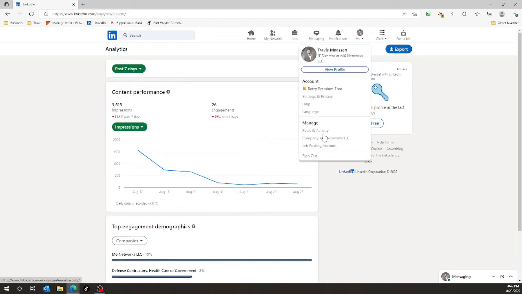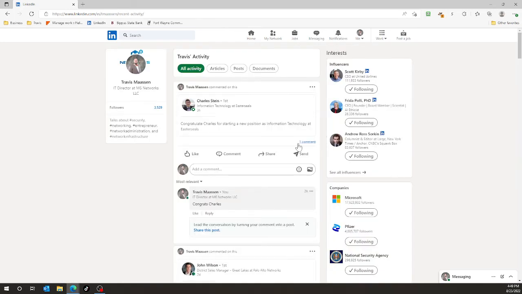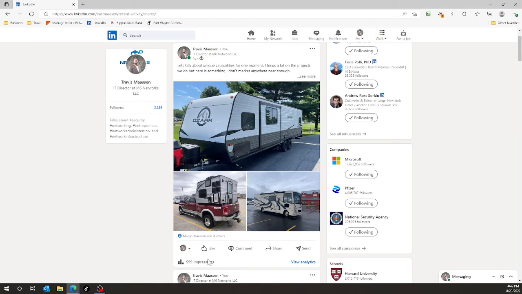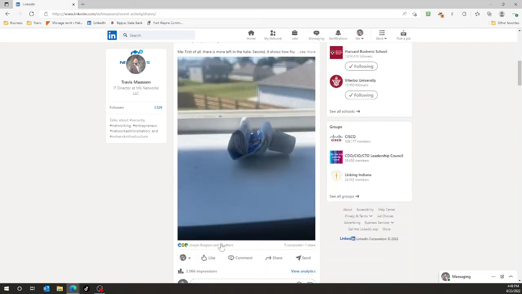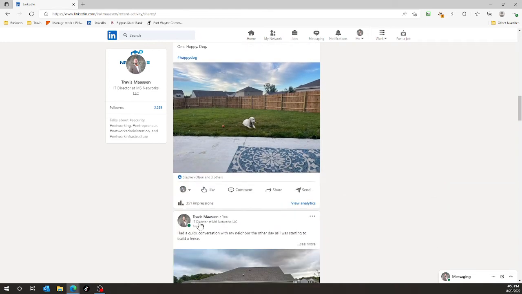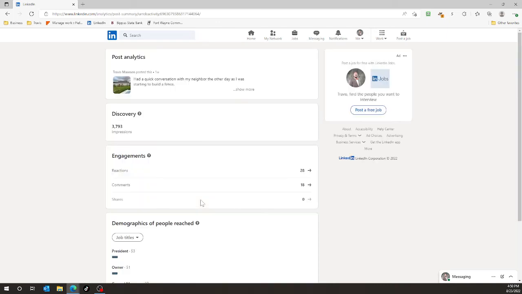I don't know if most of you guys know this, but you can actually also go and post an activity, and you can also see what you've done lately. So you can actually change this ID to any person's user ID on LinkedIn, and that will allow you to see their activity. But I always kind of like to look at my posts. This is my last post, 599. The toothpaste post, 2,000 impressions. I got a post of the fence. This fence post got 3,700 impressions.